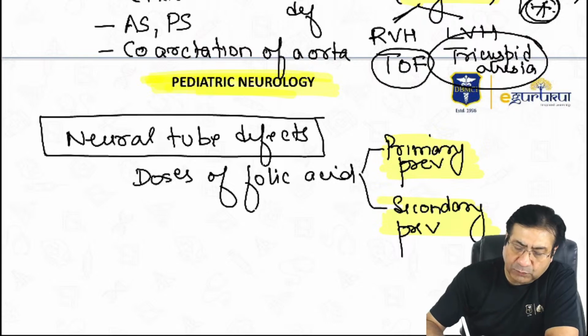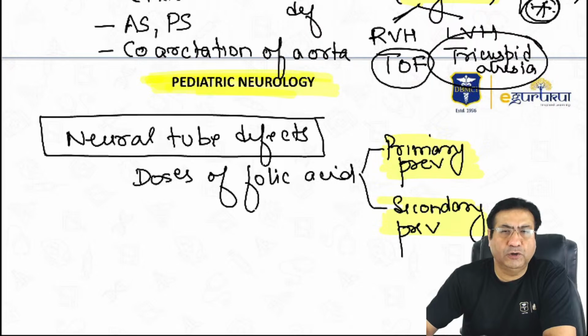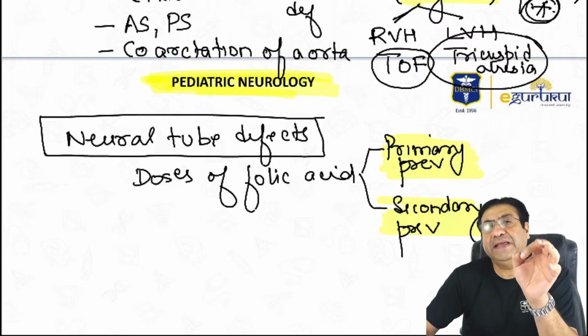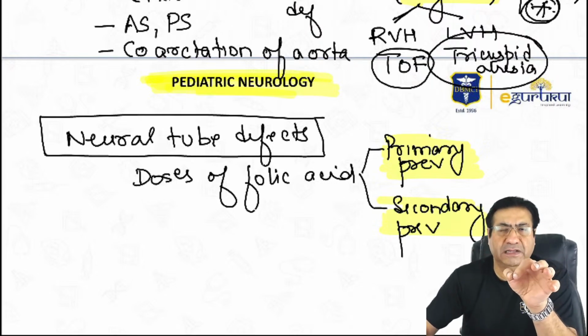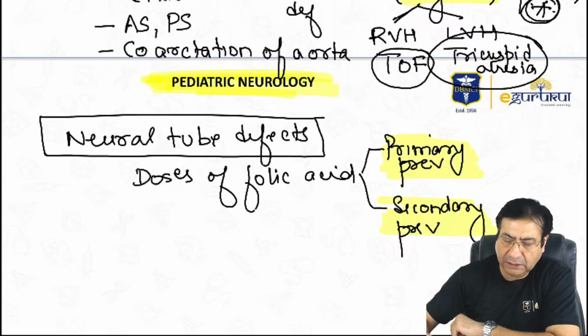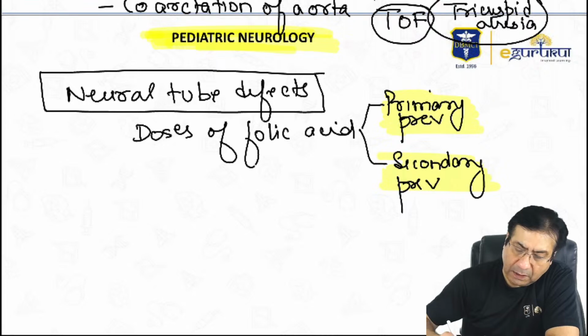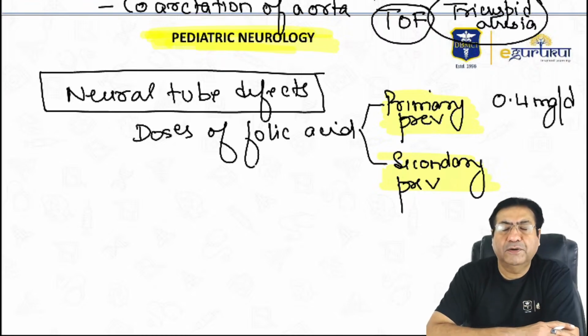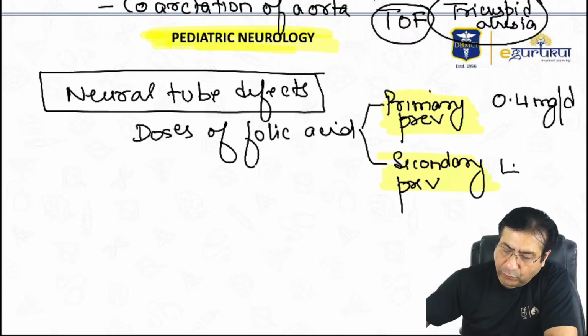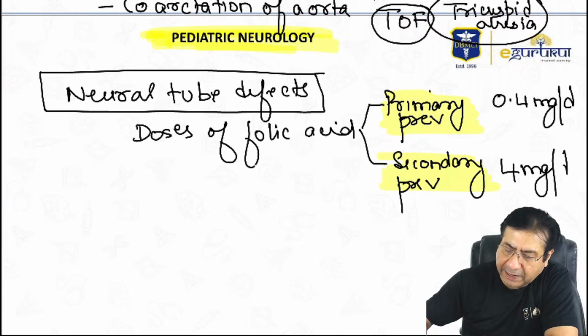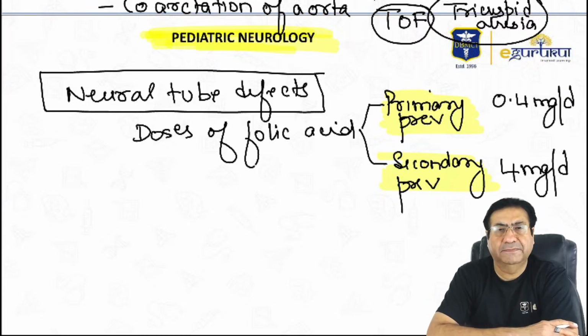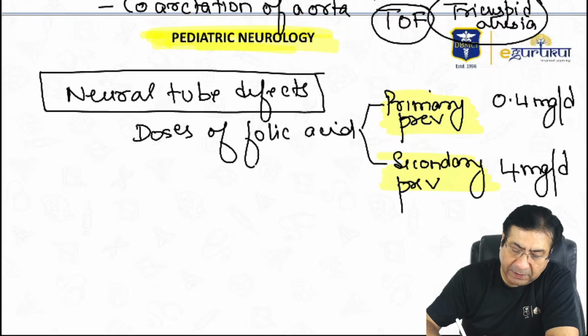If you are asked what is the dose of folic acid for primary prevention of neural tube defect, that means there has never been an incidence of neural tube defect in the past. What is the dose of folic acid? Answer should be 0.4 milligrams of folic acid per day. But for secondary prevention, the dose of folic acid should be 4 milligrams of folic acid per day. So please remember this for your exam.